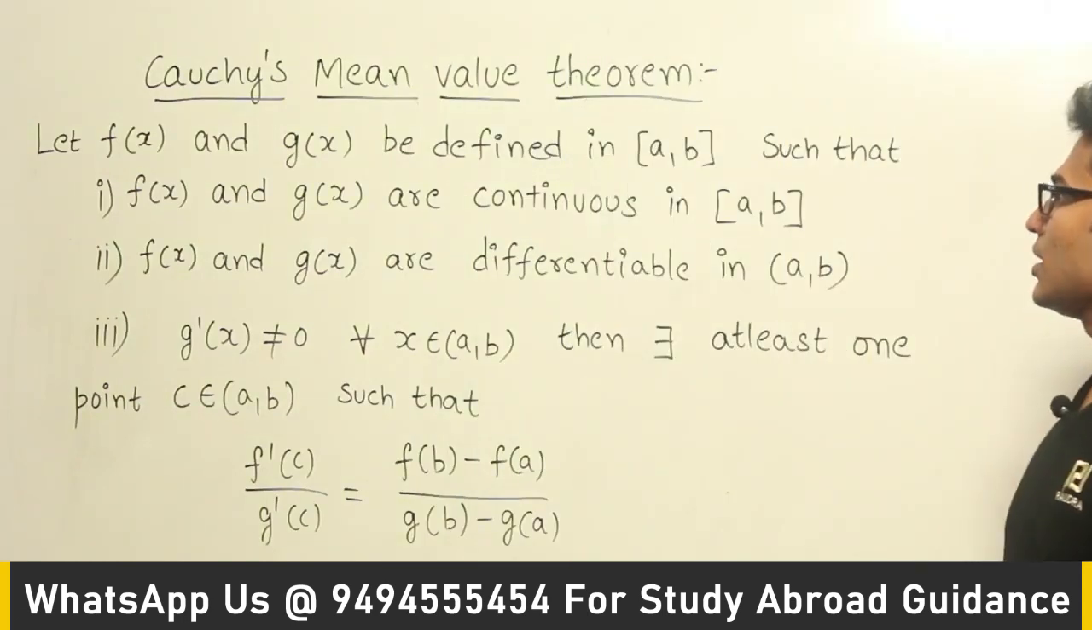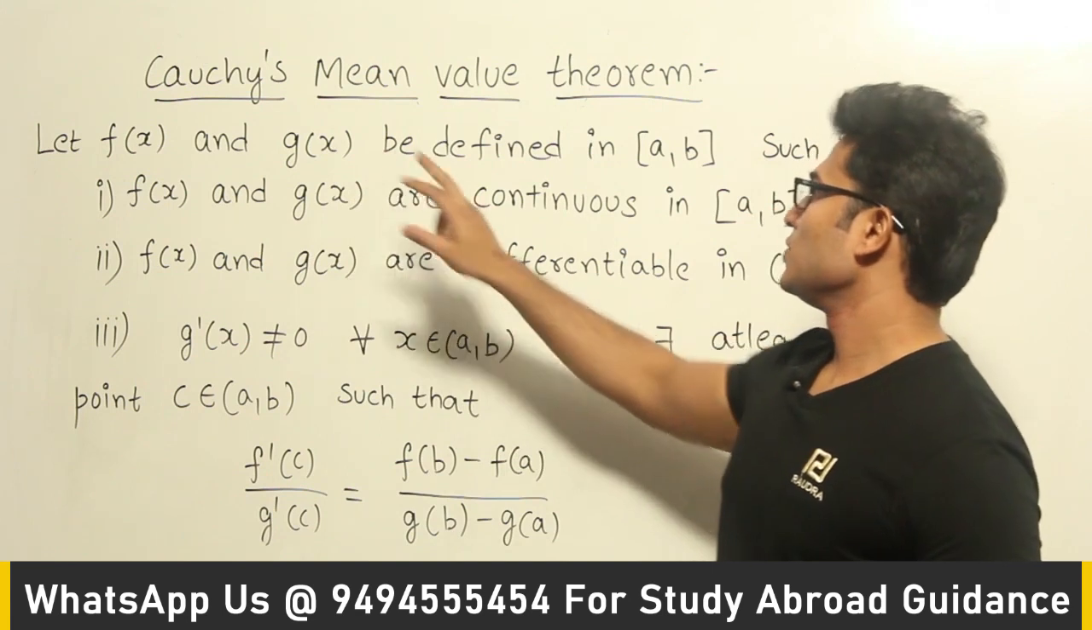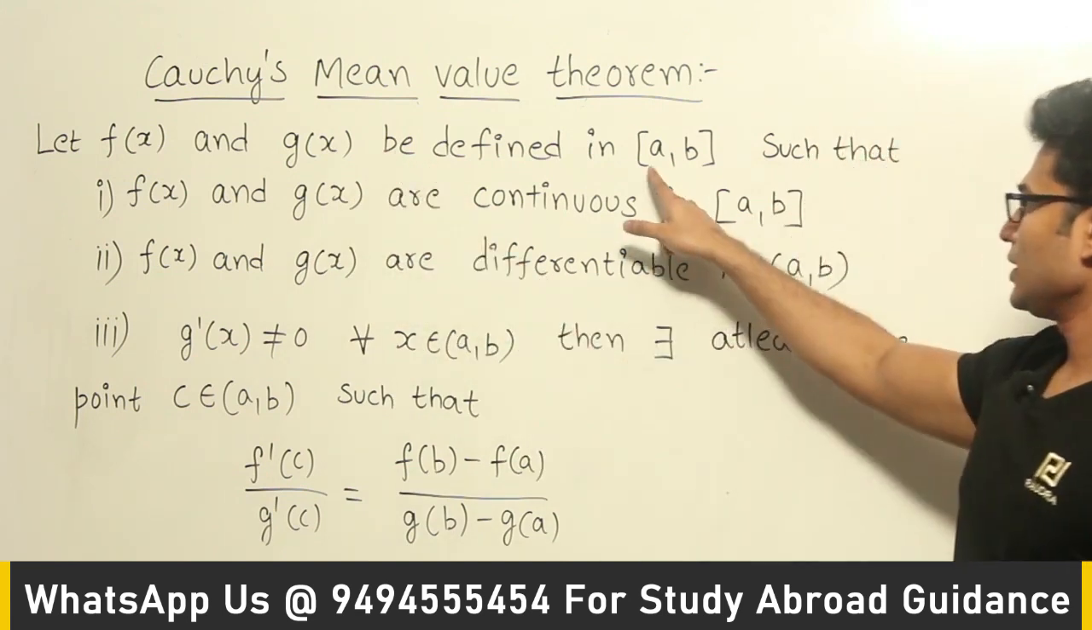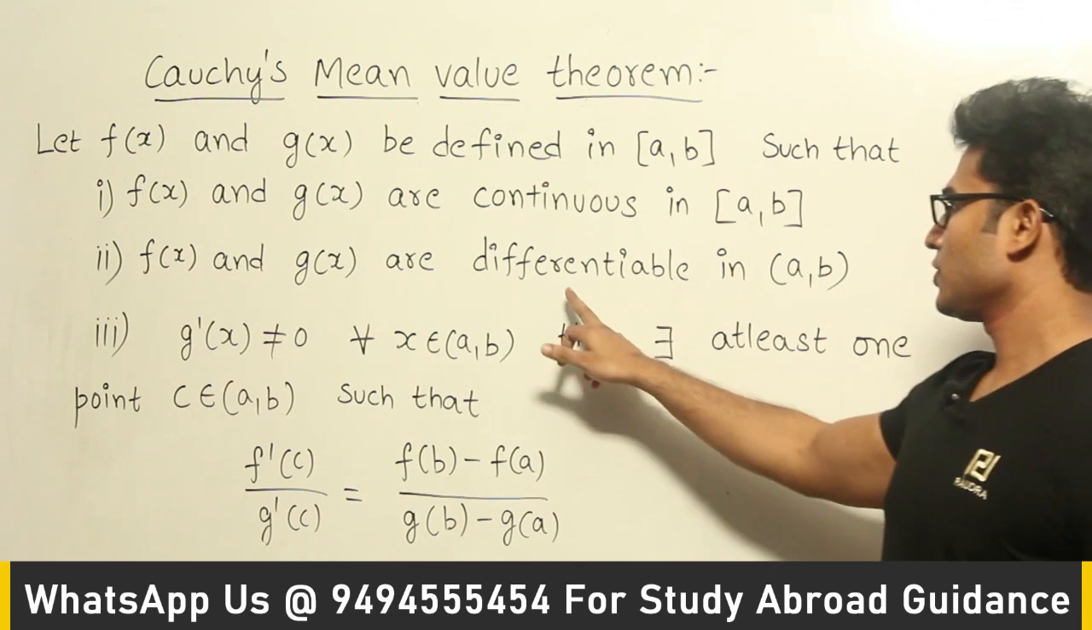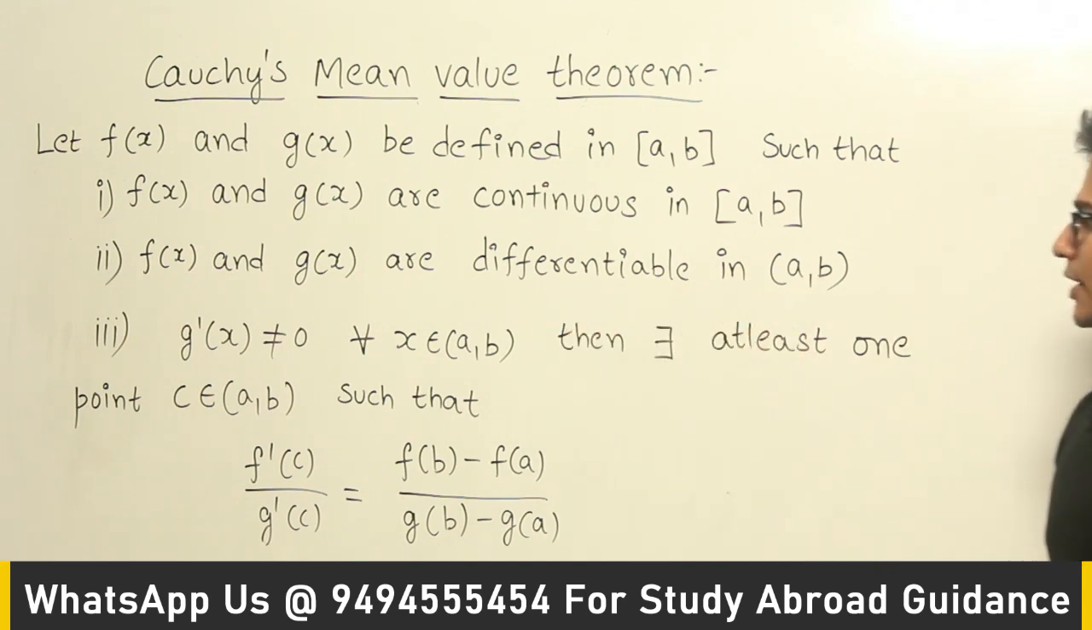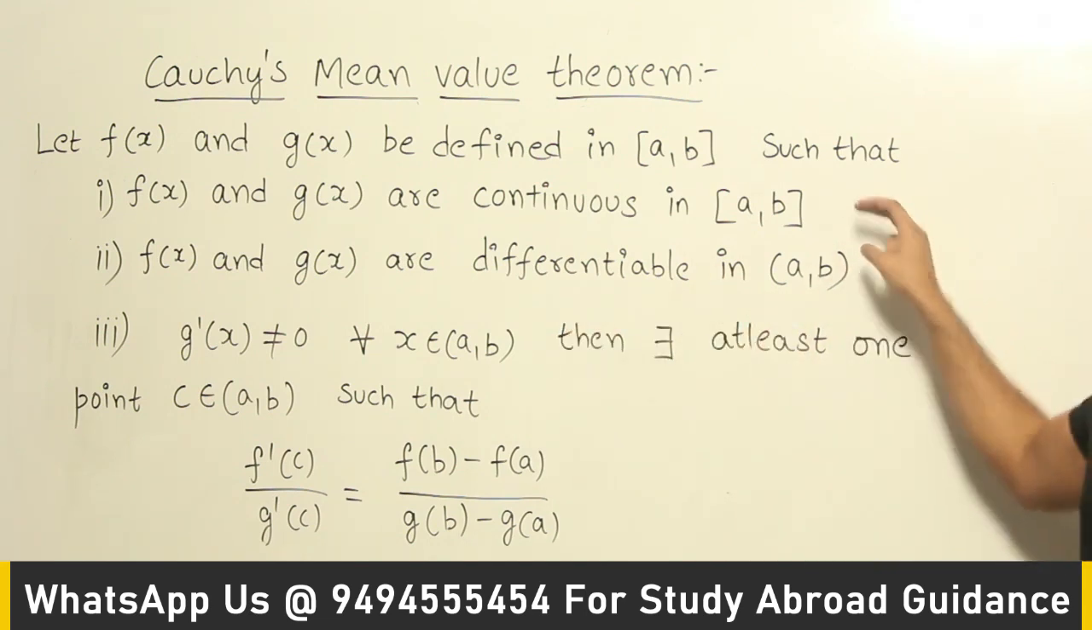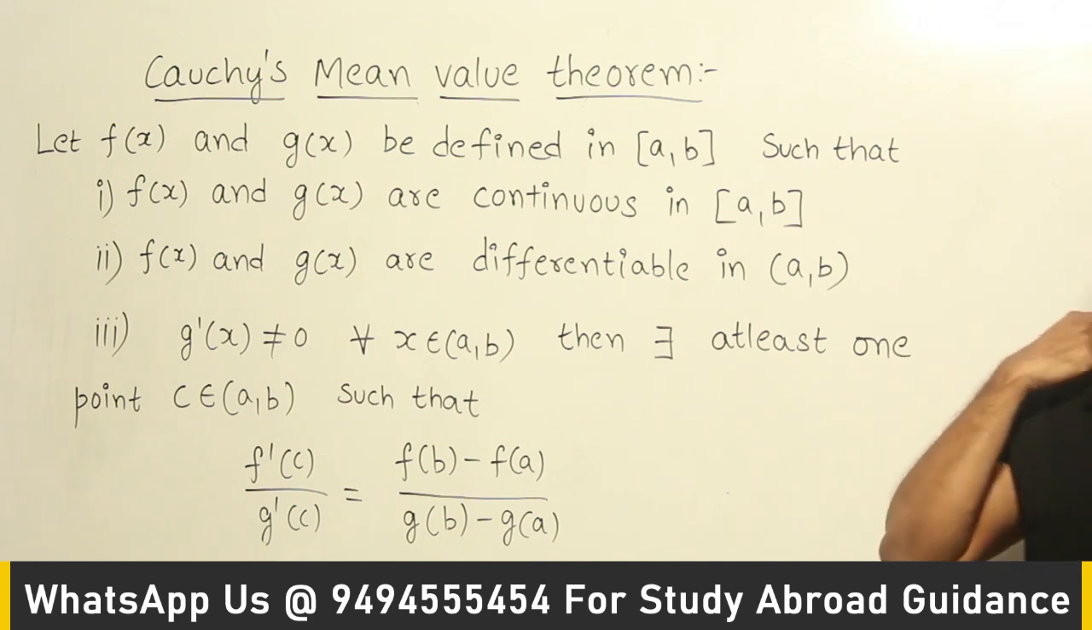Now let's see this theorem, Cauchy's mean value theorem. So let f of x and g of x be defined in the closed interval a comma b, such that f of x and g of x are continuous in a comma b and f of x and g of x are differentiable in a comma b, right? So these two conditions are exactly the same as in Lagrange's theorem, right?